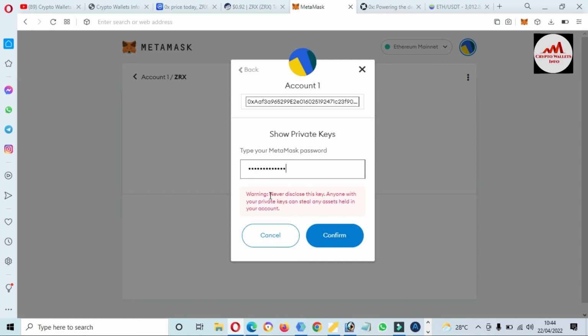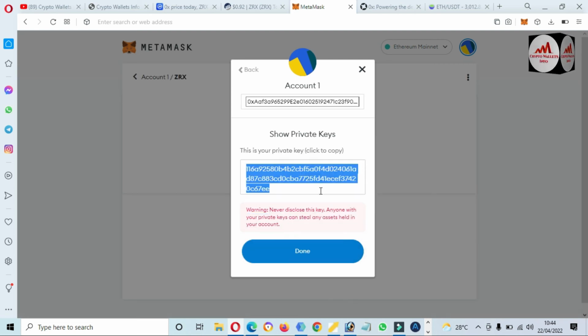Before showing the private key, you must read the warning. Click on confirm, and now as you can see, we have successfully found the private key of this wallet. You must make multiple copies of it and also save them in a safe place, because when you want to recover, restore, or import the wallet, this private key will be helpful for you.